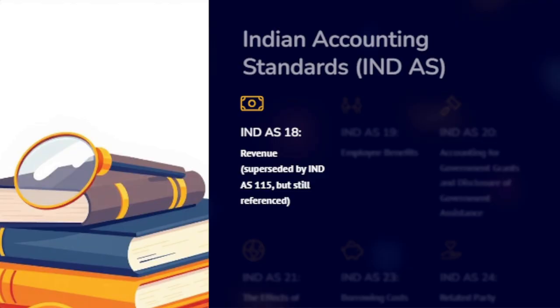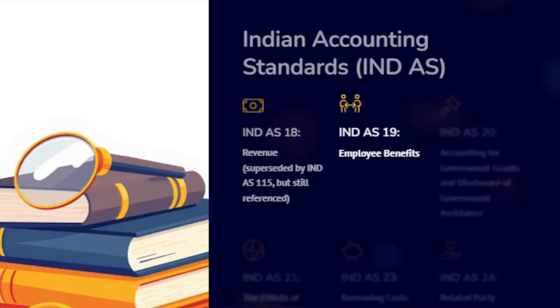IND AS 18, revenue, again it is superseded by IND AS 115 but still it is referenced. Previously provided rules for recognizing revenue from sale of goods, rendering of service, use of enterprise resources like interest, royalties, dividend, now largely replaced by IND AS 115, which offers a more unified approach.